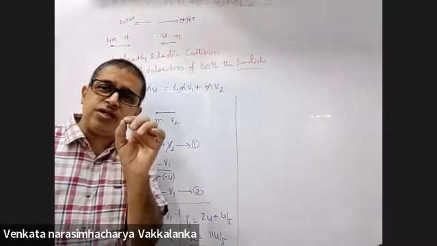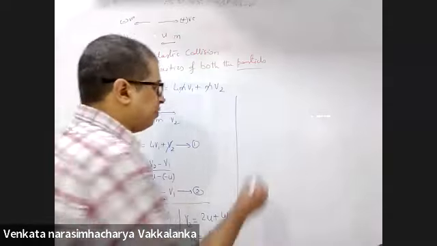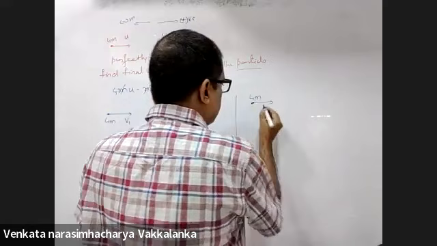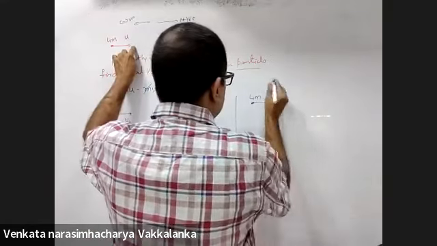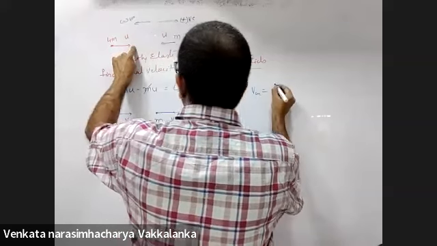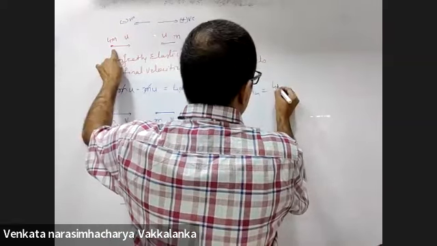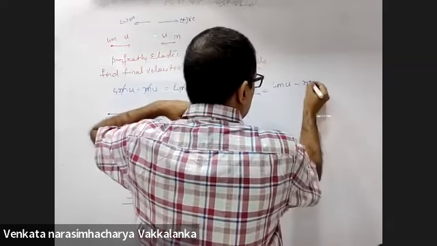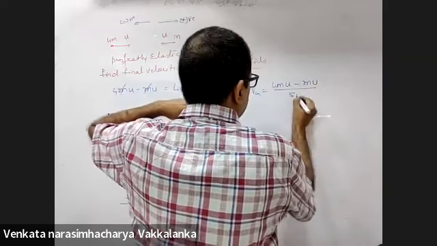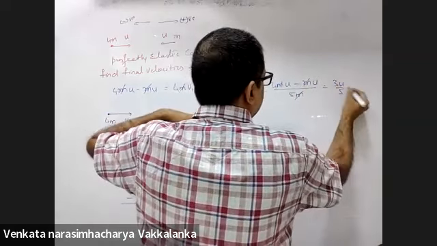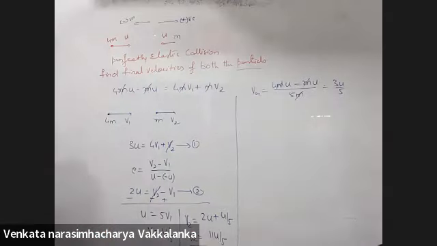But suppose I see this problem from the center of mass. What was the velocity of center of mass at the first place? Velocity of center of mass is 4m into u minus m into u upon 5m, right? 3u by 5 is the velocity of center of mass. Do you agree with that?